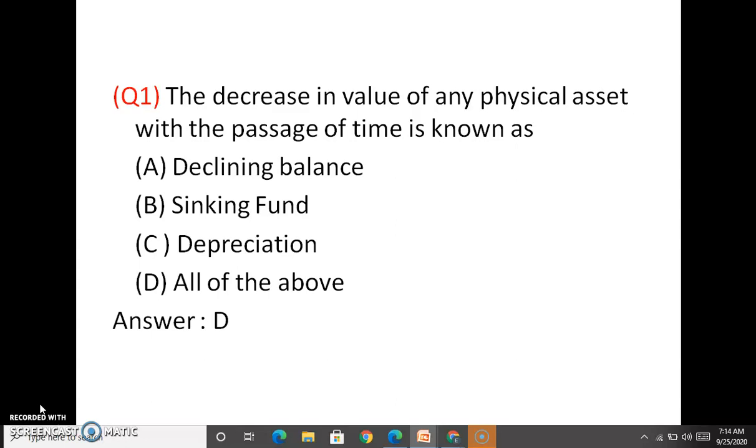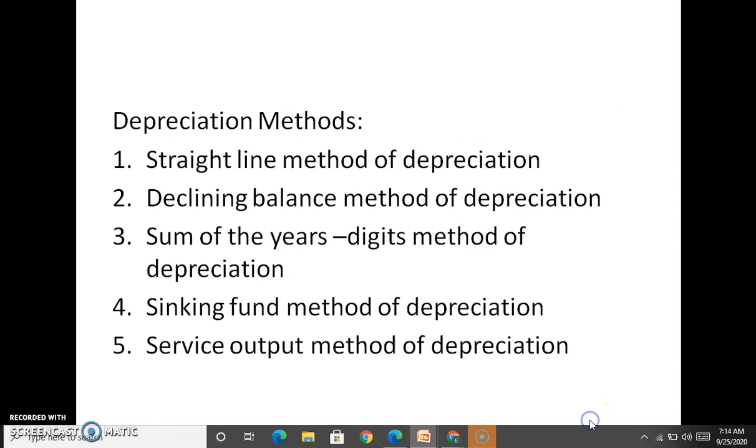If you buy a vehicle for 5 lakhs, that value will reduce to 4 lakh 50,000 in the next year, and at the end of the second year it will be reduced to 4 lakhs, and at the end of the third year, it will be reduced to 3.5 lakhs. This is called depreciation. It may be called by different names: declining balance, sinking fund. So all the answers are correct.